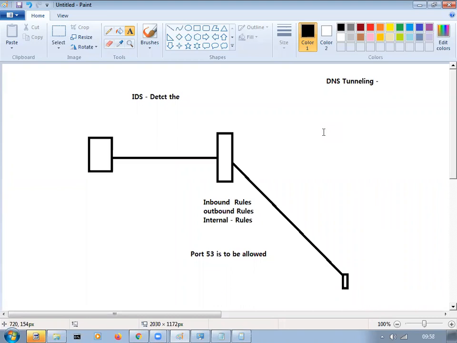For any DNS request, it will go to your internal DNS server. Usually it will be somewhere here. Example, just take it. Okay, remove this, put it over here.